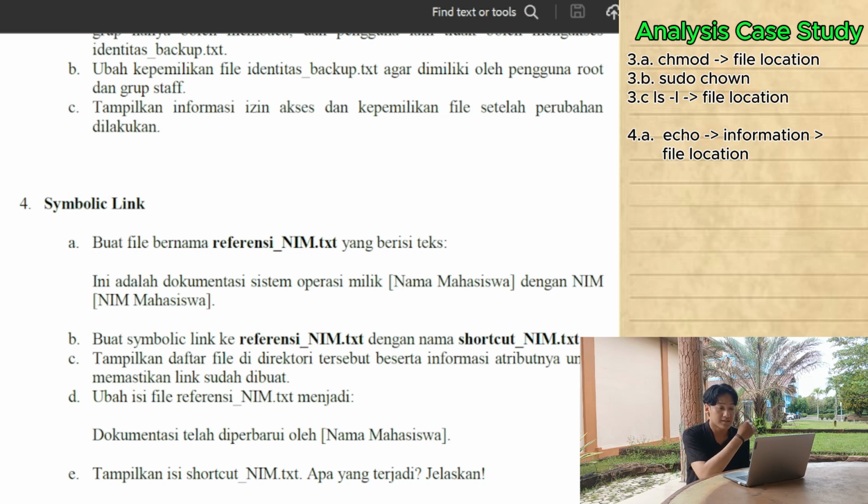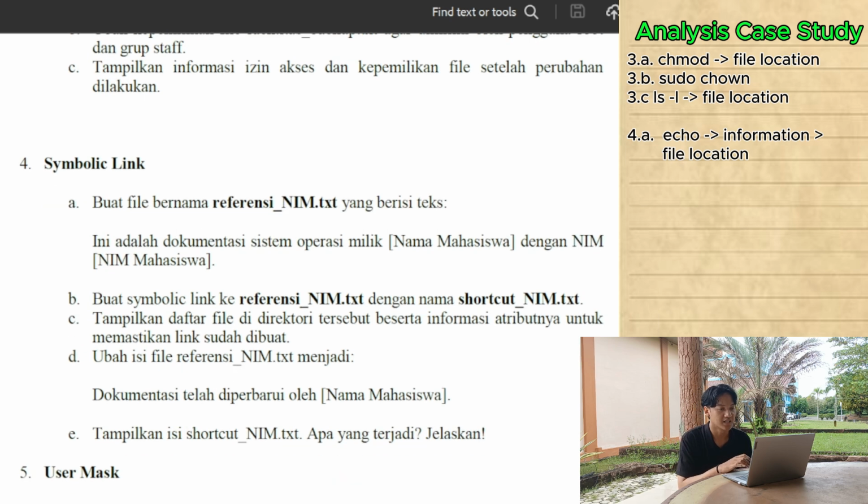Next, point B, I am asked to create a symbolic link. The ln -s command is used for the symbolic link, followed by the location of the original file and the folder where the link will be created. So I input the two locations of the file.